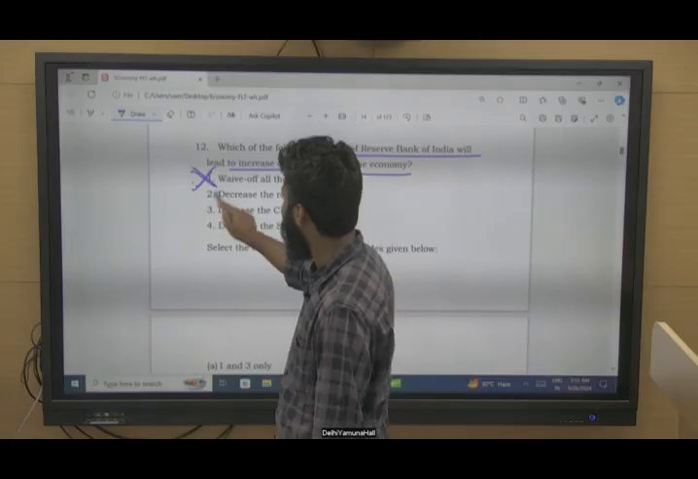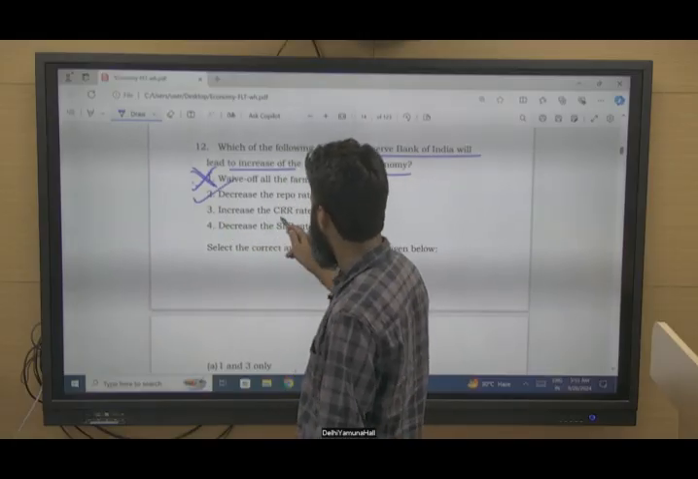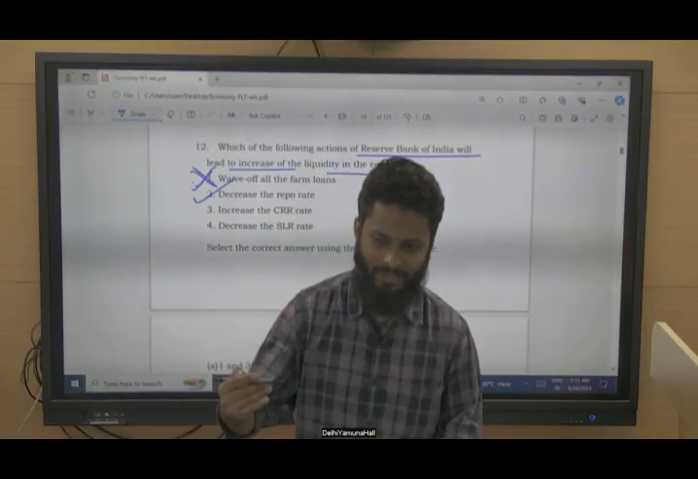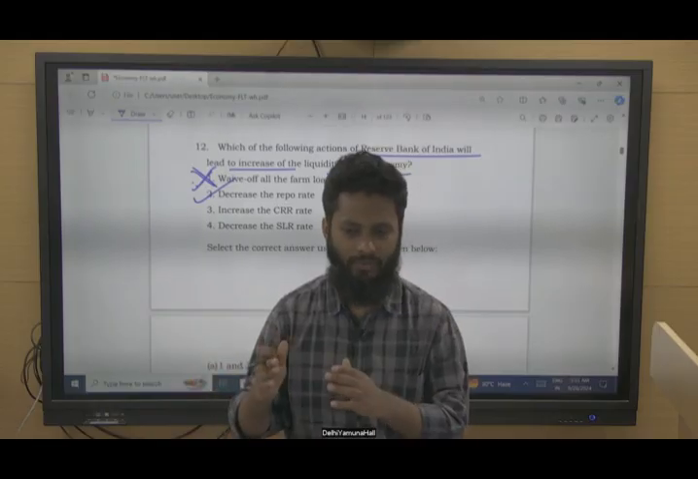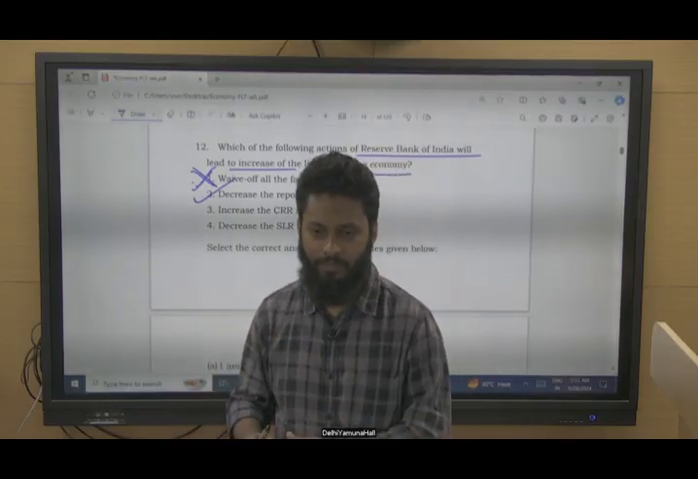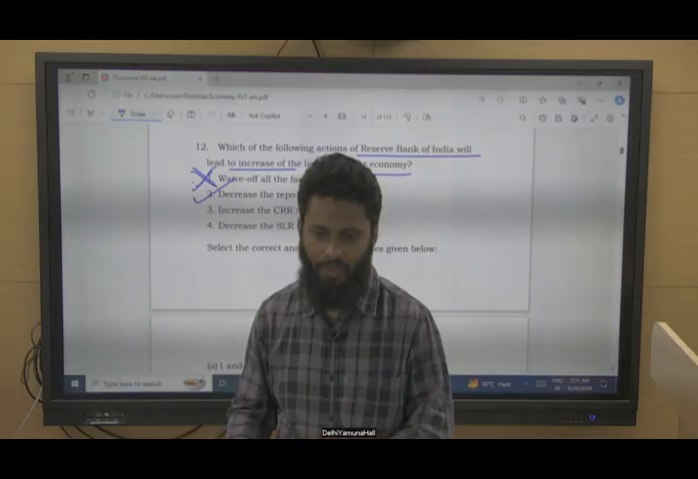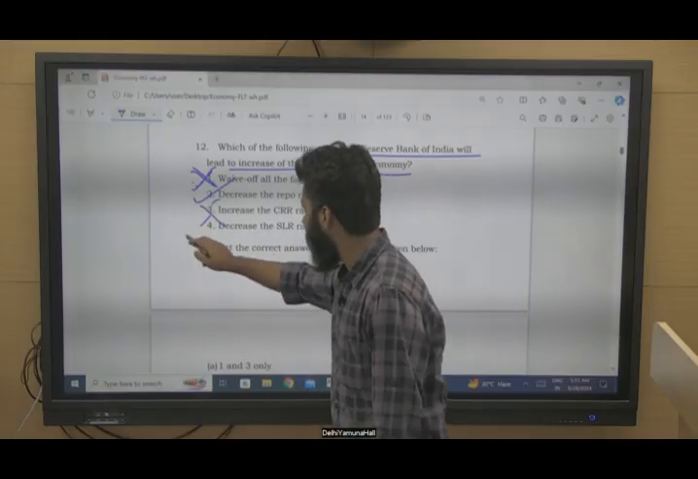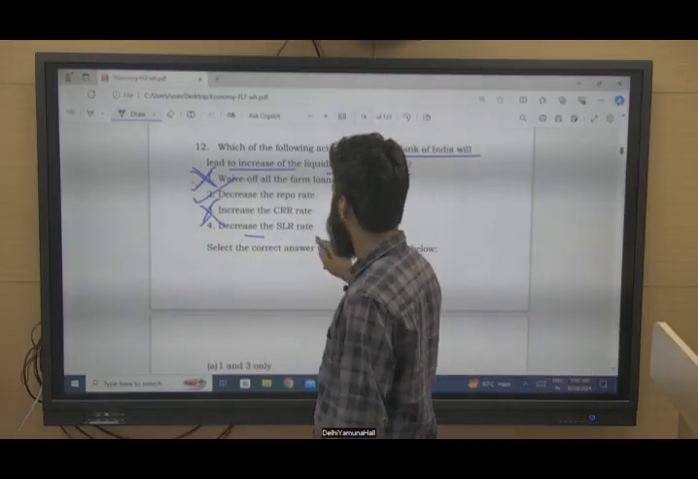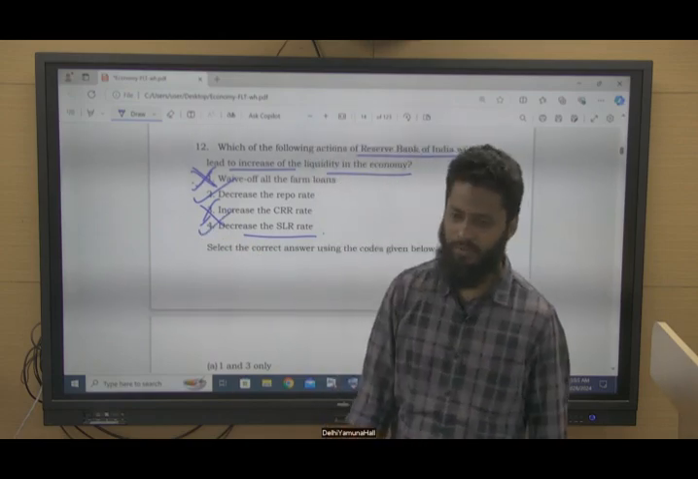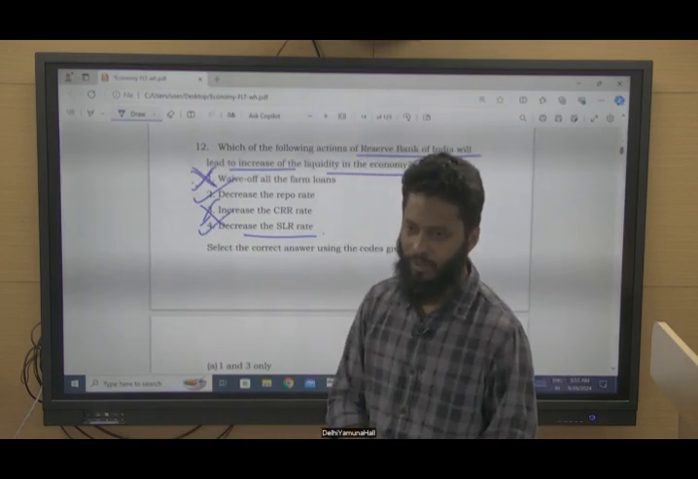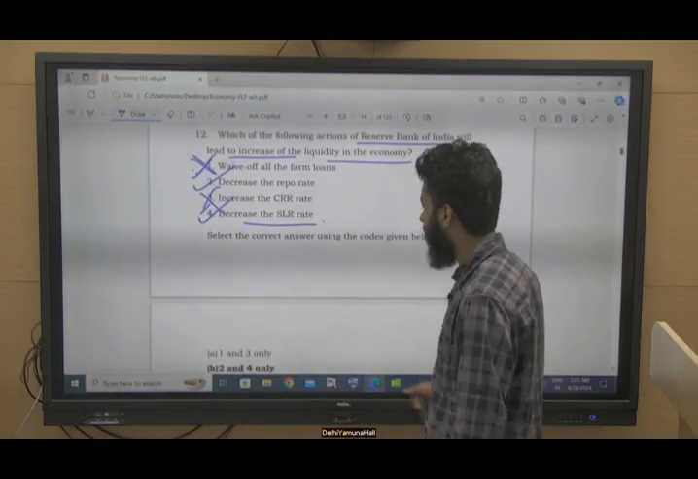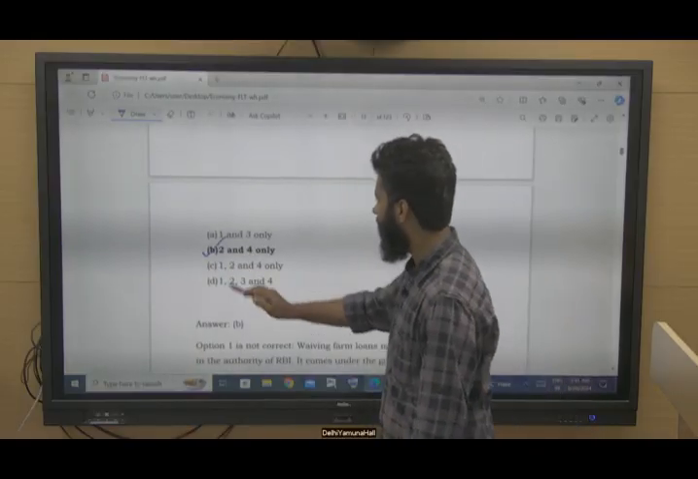Decreasing the repo rate will definitely increase the liquidity in the economy. Increase the cash reserve ratio, CRR. Now when the CRR is increased, that will be a burden on the commercial banks to deposit more amount with RBI, right? So this statement is not correct. This will decrease the liquidity in the economy. Decrease the SLR, yes, it will increase the liquidity with the banks to lend more money in the economy, and it will increase liquidity in the economy also. So 2 and 4 are correct. Option B is the right answer.